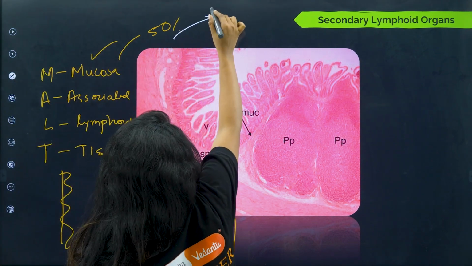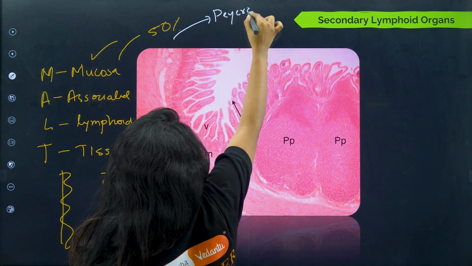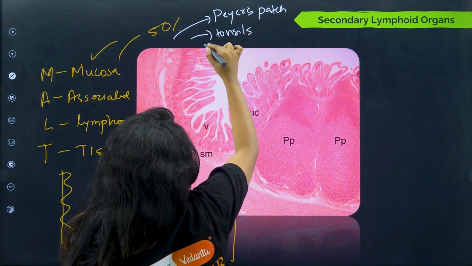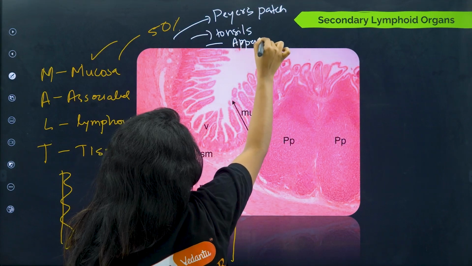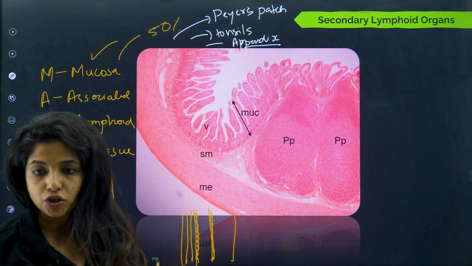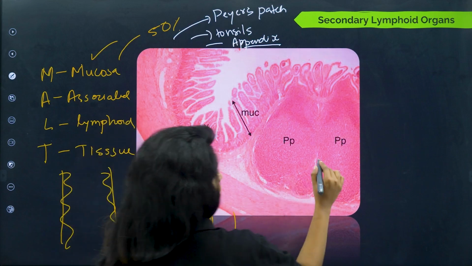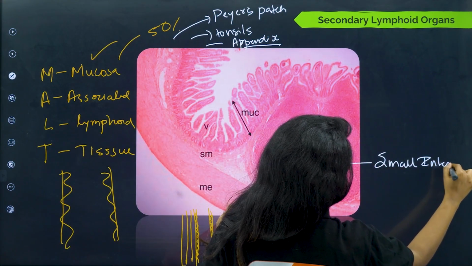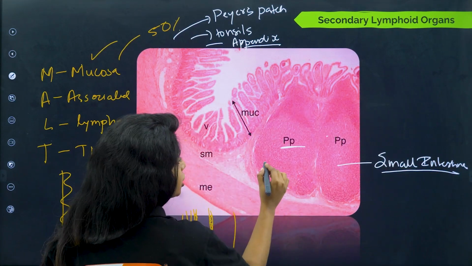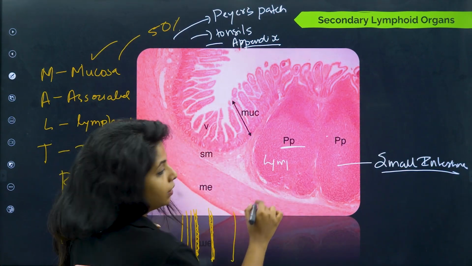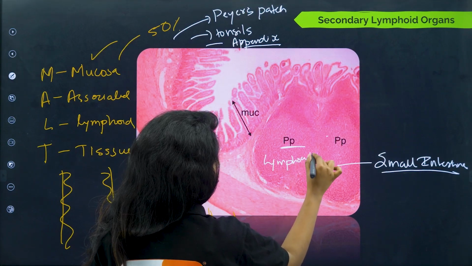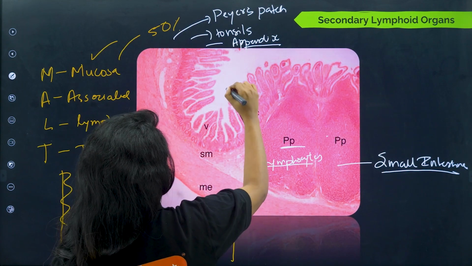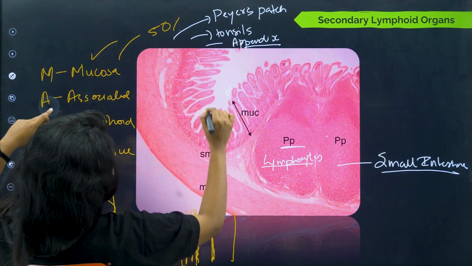In this category come Peyer's patch, tonsils, and appendix. Peyer's patch is there in your small intestine, children. Peyer's patch is rich in lymphocytes, so there are so many follicles of lymphocytes over here. There are certain cells known as M cells.